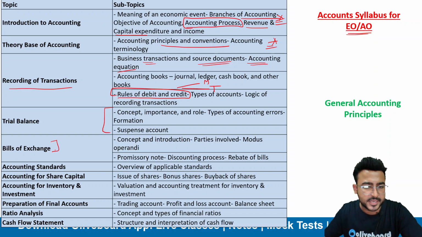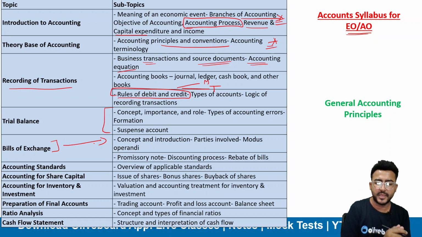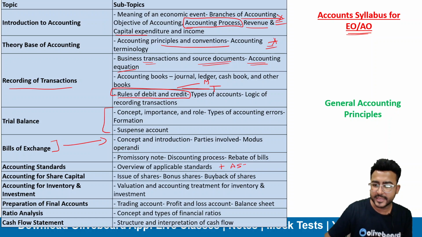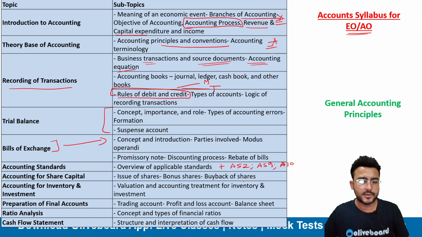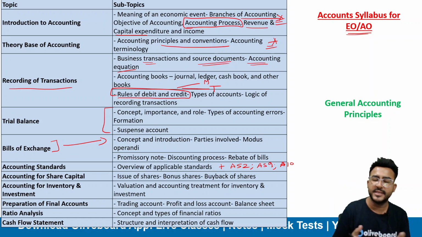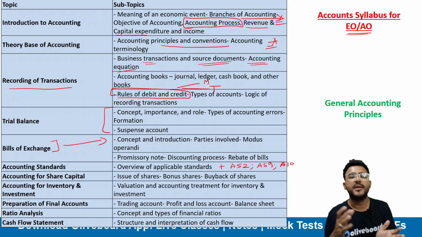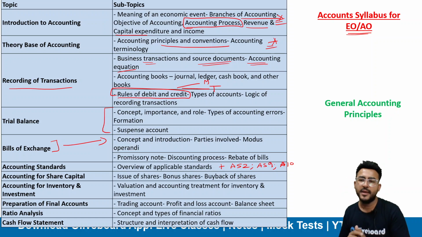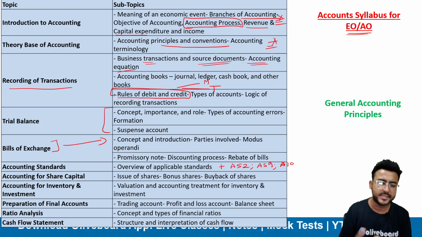Then bills of exchange related concepts. The basics of bills of exchange should be very clear to you as well. For accounting standards, you should have an overview, plus you need to learn AS2, AS9 and AS10, okay? We'll be covering these major accounting standards in our course as well. AS2 is related to inventory, AS9 is related to revenue recognition, and AS10 is related to property, plant and equipment, which includes depreciation as well, right? So basically आपको ये सारी चीज़ों की यहाँ पर बहुत अच्छे से understanding होनी चाहिए. Plus there are some more topics in accounting standards that I'll be covering in the paid course as well.